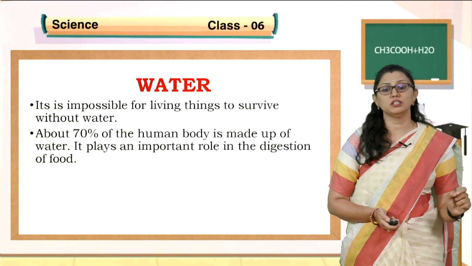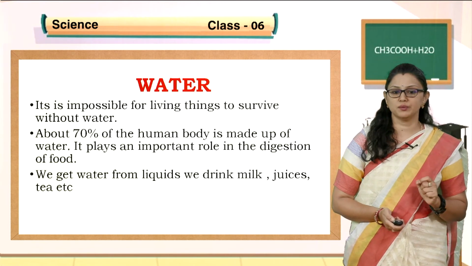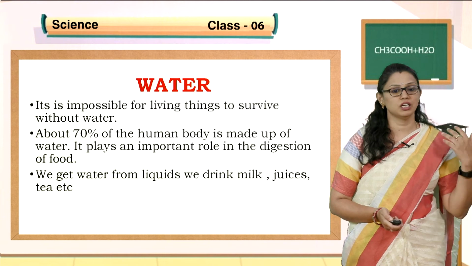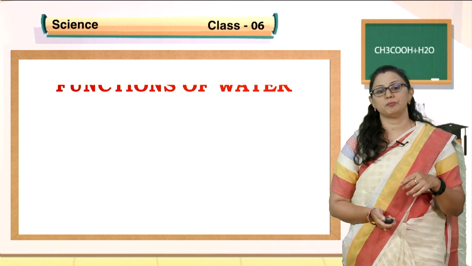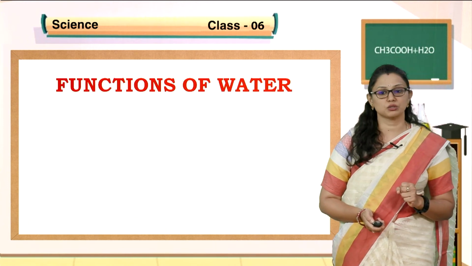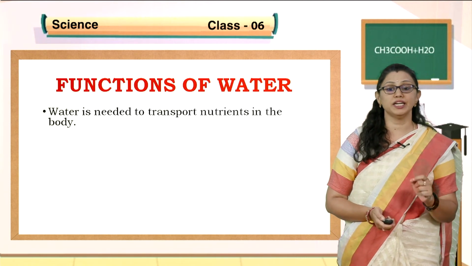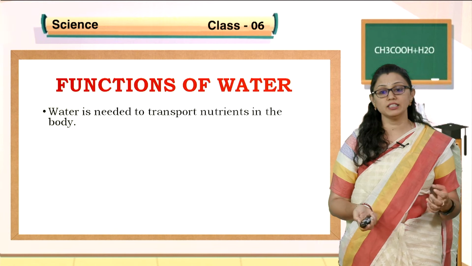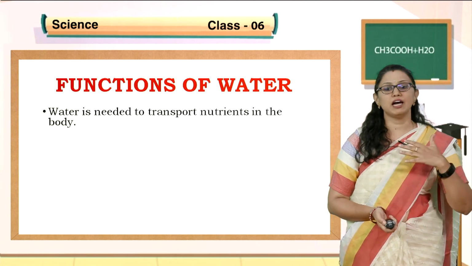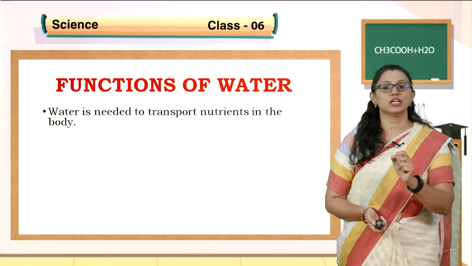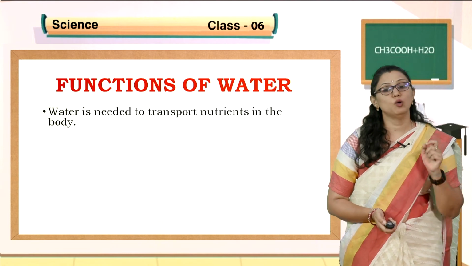an important role in the digestion process. We get water from liquids; we drink milk, juice, tea, coffee, water, which is required by our body. Now we will see the major functions of water. Water is needed to transport nutrients in the body. We are called multicellular organisms because we are not made up of a single cell. We have millions of cells. Each cell requires energy. That energy is supplied with the help of water.